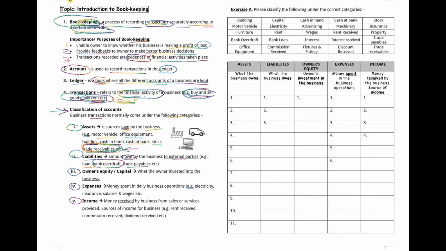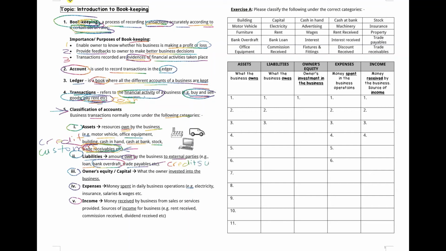Trade payables, just now we talked about trade receivables. Trade receivables are the credit customers, meaning the customers who owe you the money, whereas trade payables are the credit suppliers.